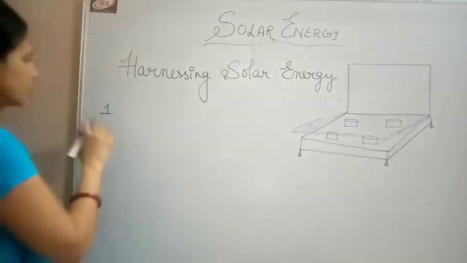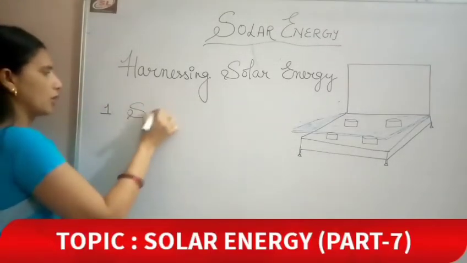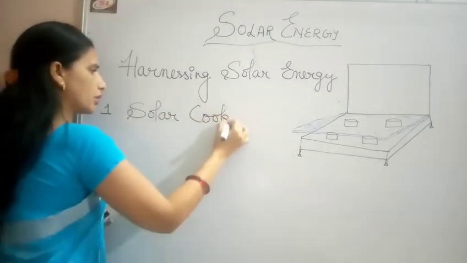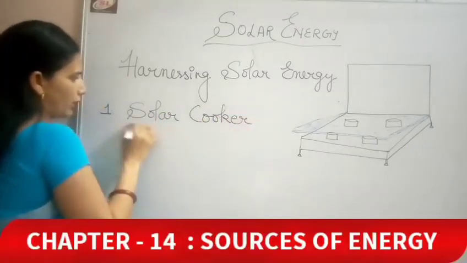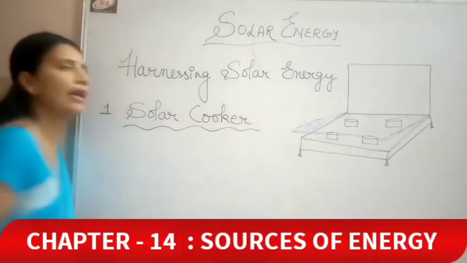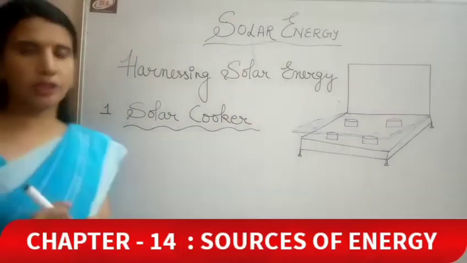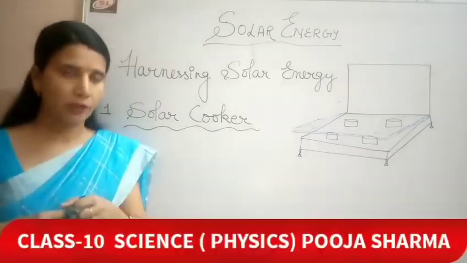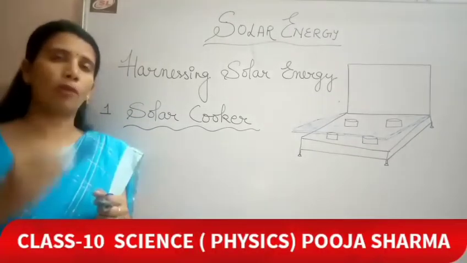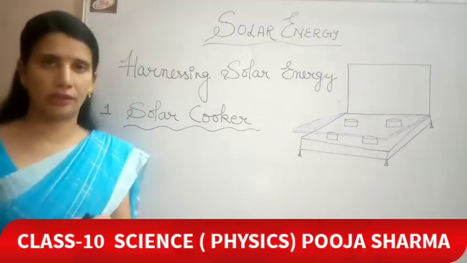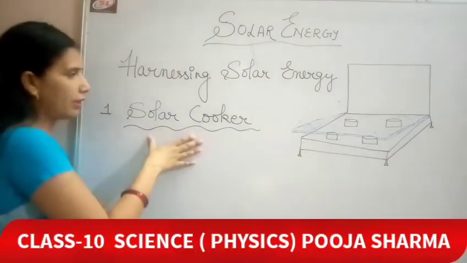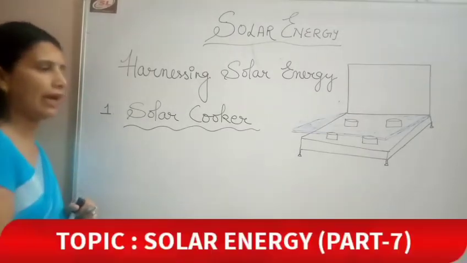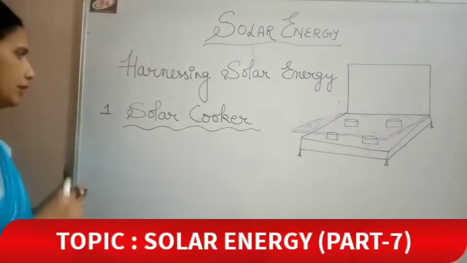First of all, we will be discussing solar cooker. Now, what is a solar cooker? What is its construction? What is its working, advantages and limitations? Suppose a question comes, write down a short note on solar cooker. So you need to write all these points in the same sequence: what is a solar cooker, its construction, its working, its advantages and its disadvantages or limitations.